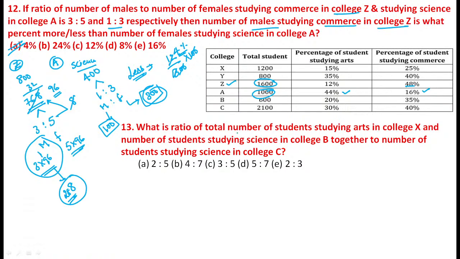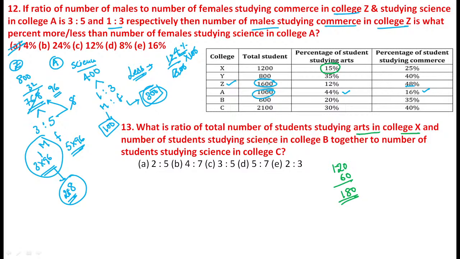Now next one, see. What is the ratio of the total number of students studying in arts in college X? College X, arts value is exactly equal to 15%. 15% means, see, 10% is 120, 5% is 60, so the value becomes 180.